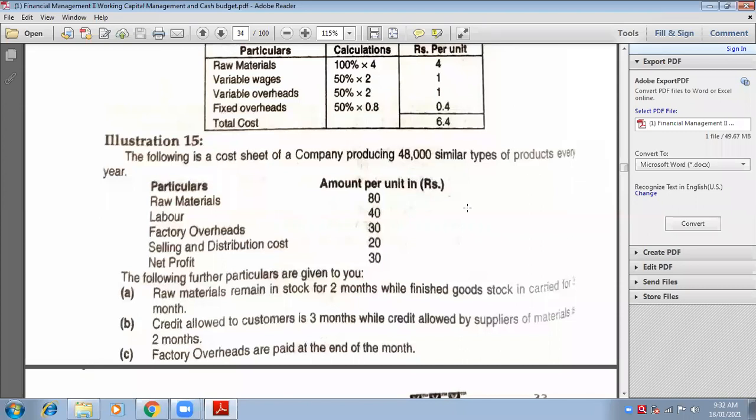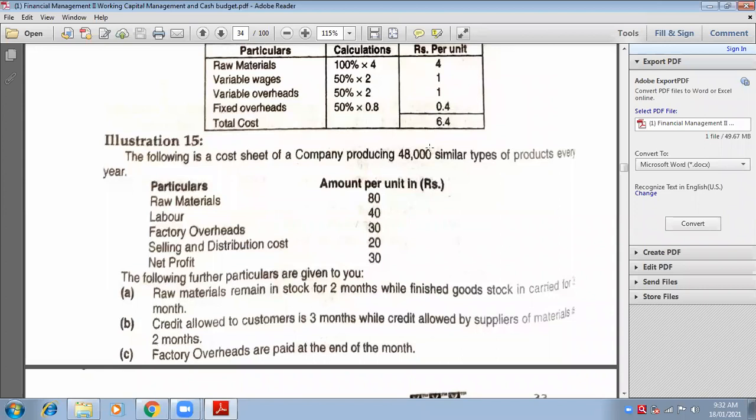You can take this way also. 4,000 into 3 months into 200, and then whatever the answer is, you can take 80 percentage of that also. The answer will be same, 19 lakh 20,000. You can try with any of these methods. You want to take 3 months into 200 into 4,000 ka 80 percentage, answer will be same. You want to take 200 ka 80 percentage and then multiply with 4,000 and then into 3 months, answer will be same. You can try out. Take 1 more minute, but try out. Your doubt will be cleared.